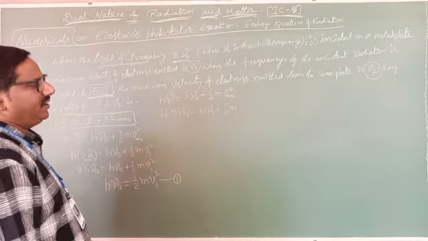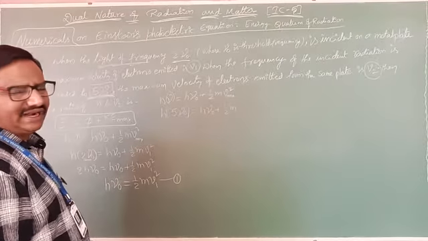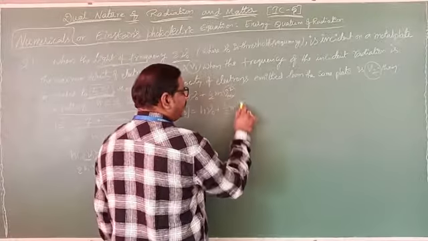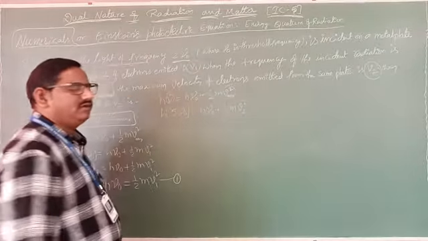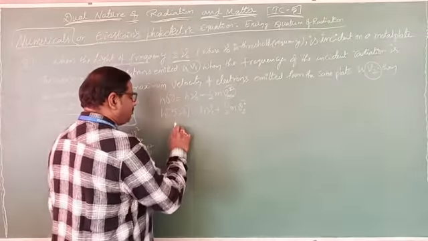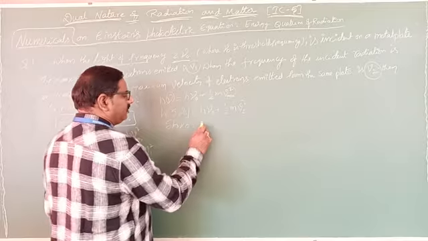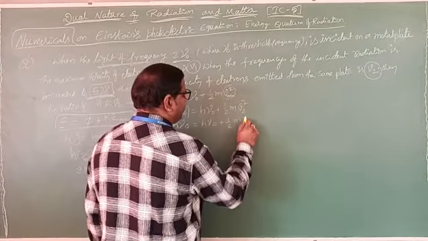The velocity of emitted electrons from the same plate is v2. Then instead of the earlier velocity I write v2. Clear? Now 5 h nu naught equals h nu naught plus half m v2 square.